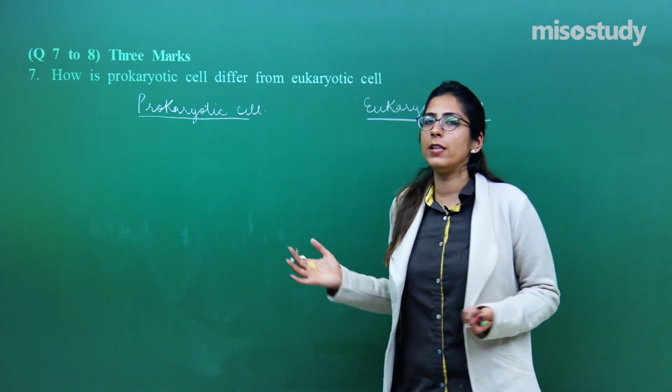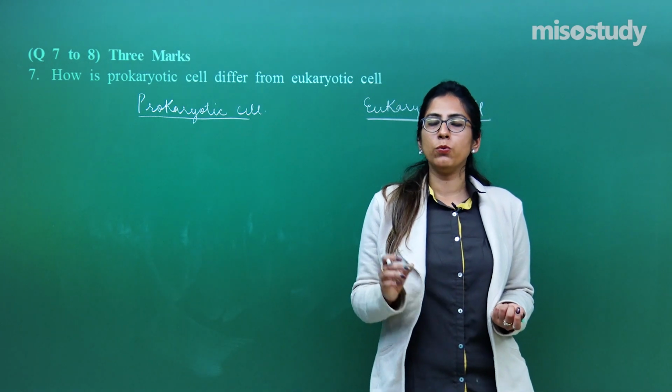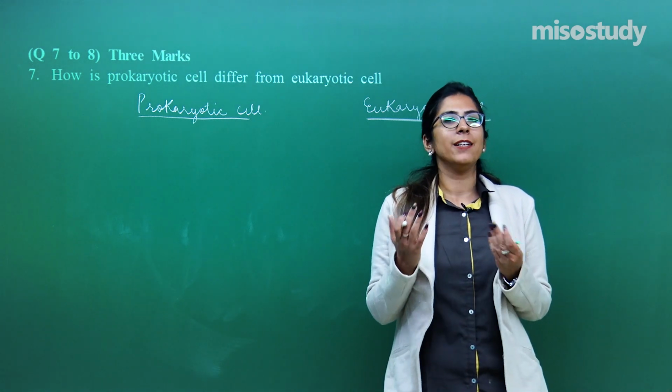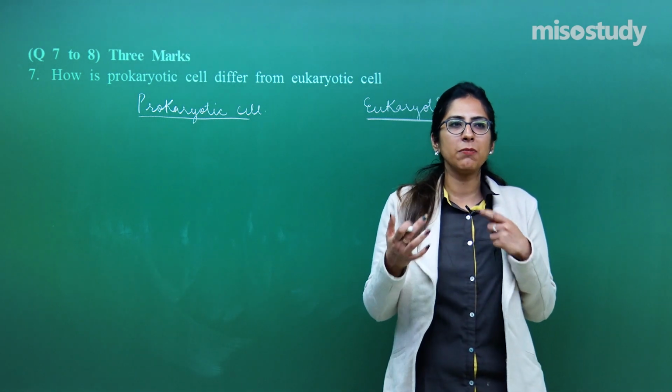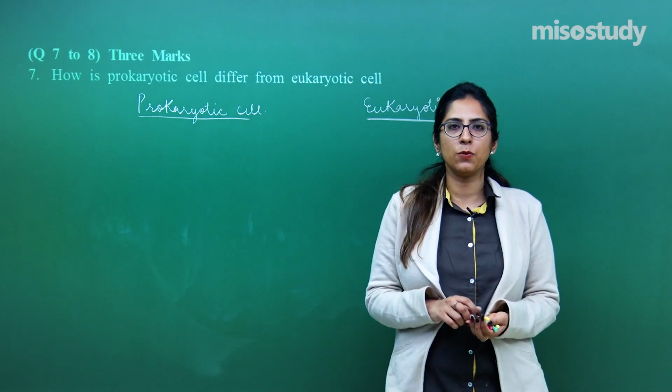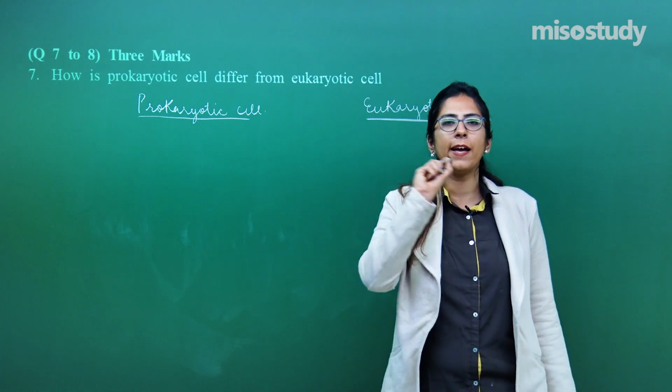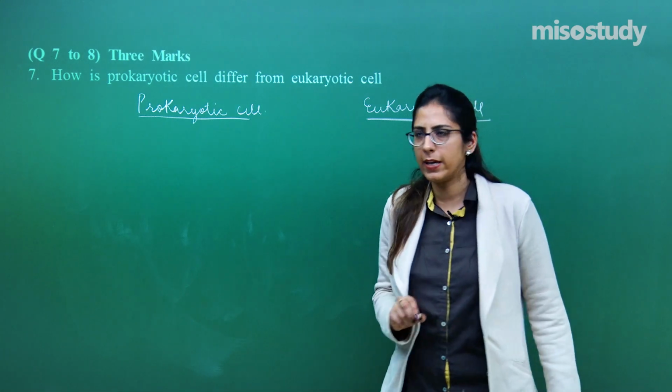We cannot read all these stories. So be precise, write point wise and in a comparison way, so that it is easily visible to the examiner. And wherever you see any important point, underline it with a black pen or pencil, right?